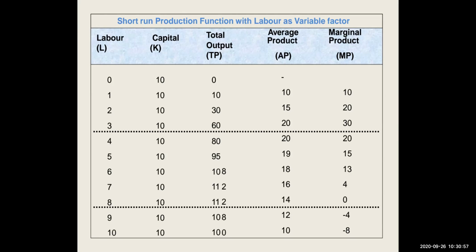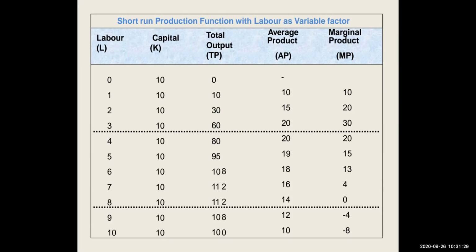If you observe the average product with marginal product in the table, we can see that in the first stage, marginal product is more than average product. We can compare the last two rows: 10, 10, 15, 20, 20, 30. So if you observe, marginal product is more than my average product because total product is increasing. So average product is also increasing, and when average product is increasing, my marginal product is also increasing and it is positive.